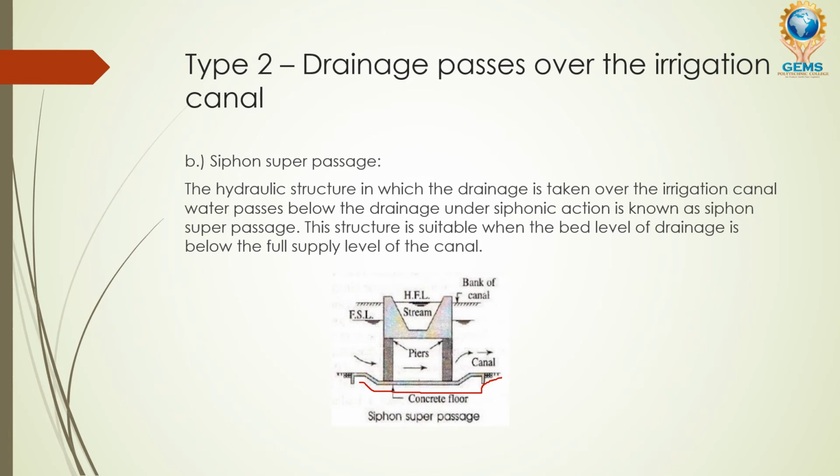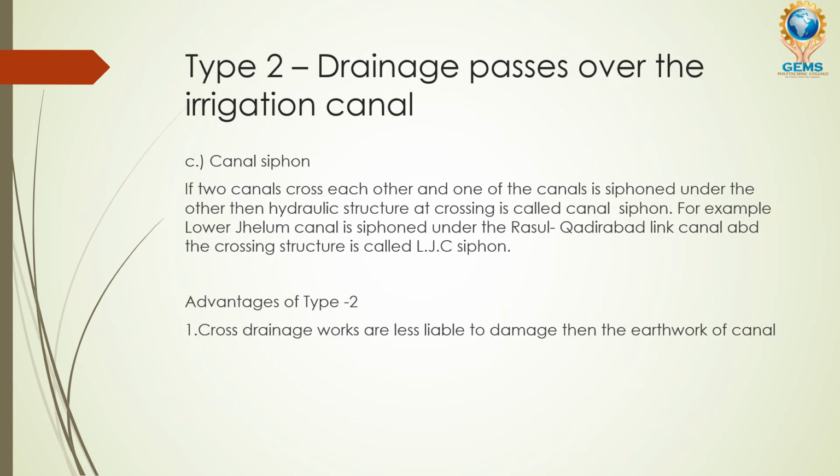The third one is the canal siphon. If two canals cross each other and one of the canals is siphoned under the other, then the hydraulic structure at the crossing is called a canal siphon. I'm going to explain this clearly. When two canals cross over each other, one canal crosses on the top portion and the other in the lower portion, and one of the canals is siphoned.